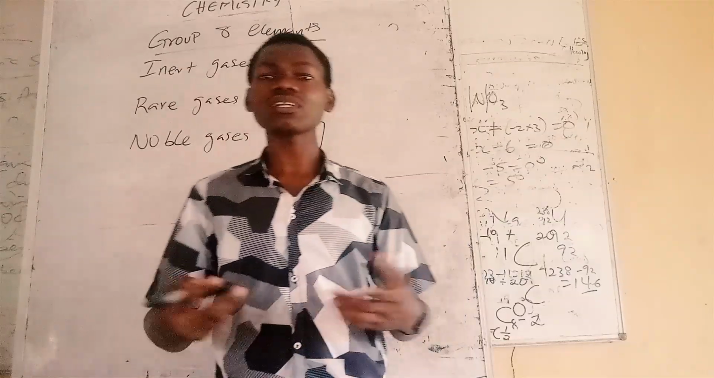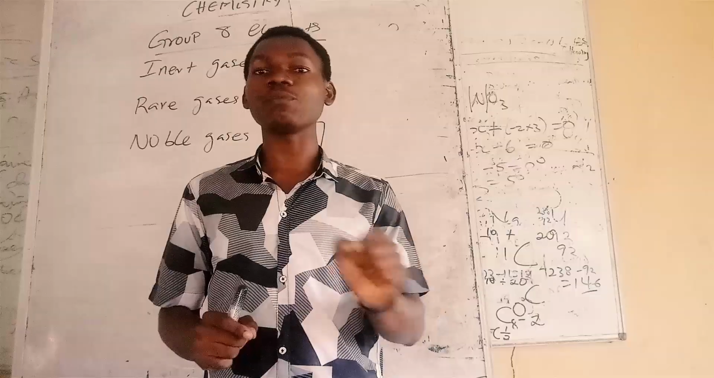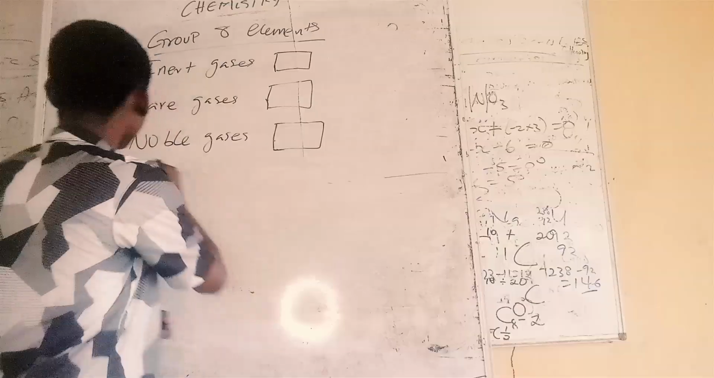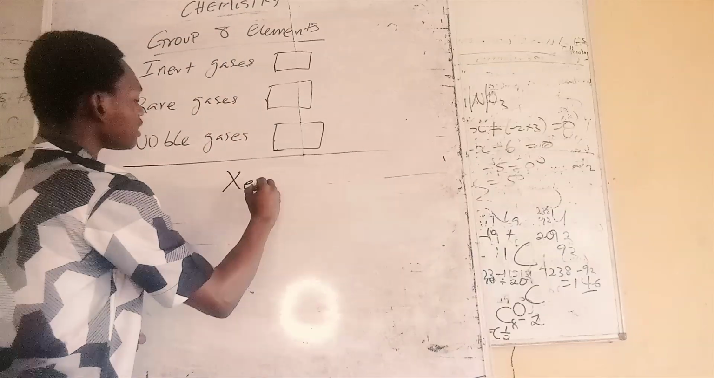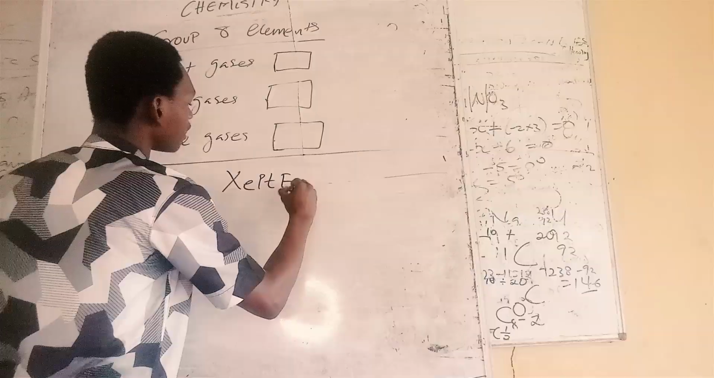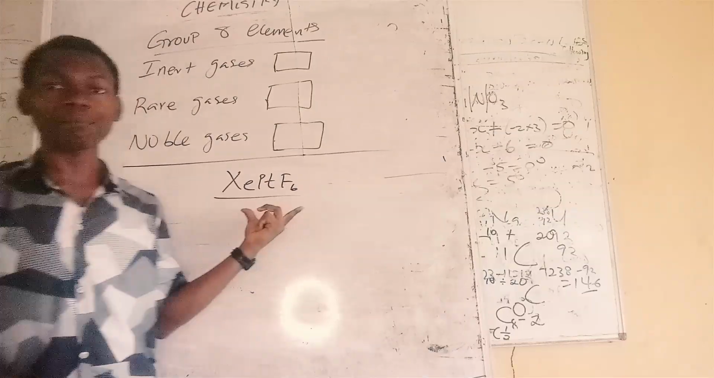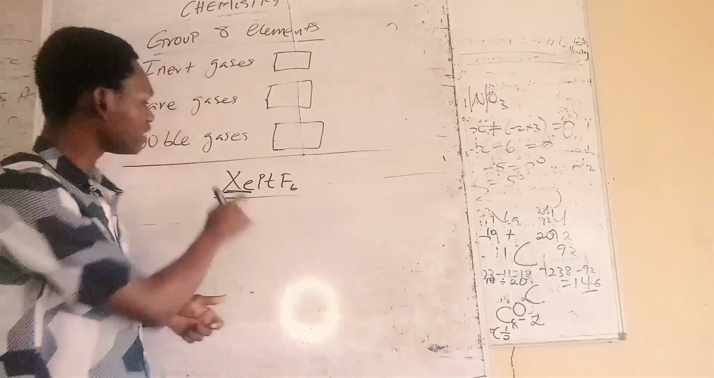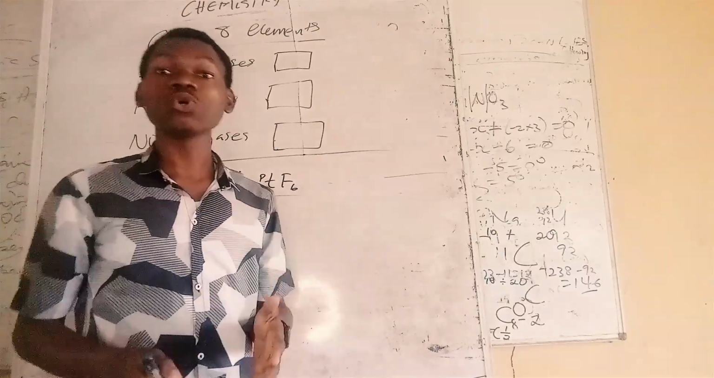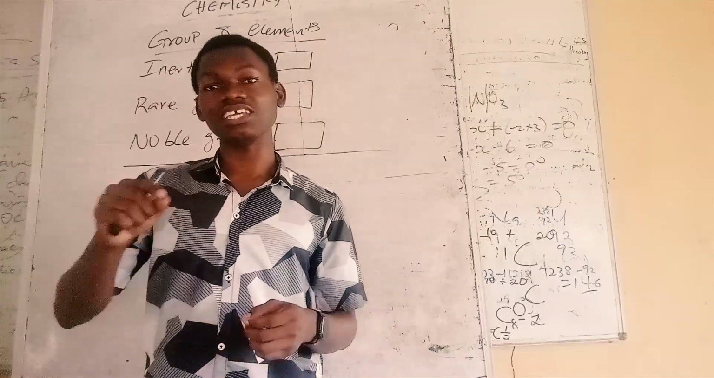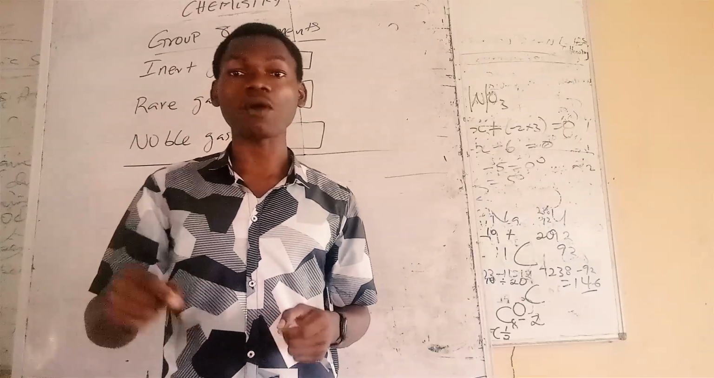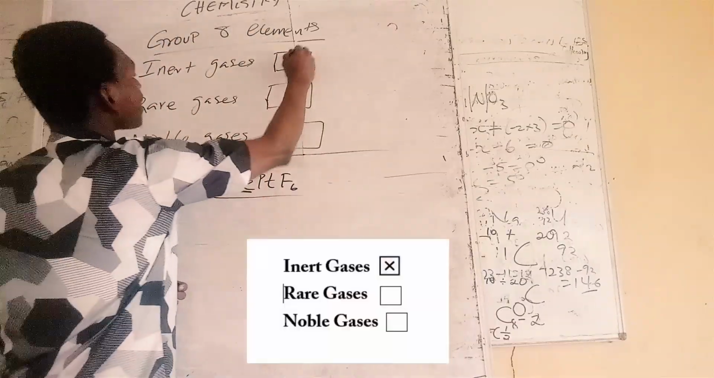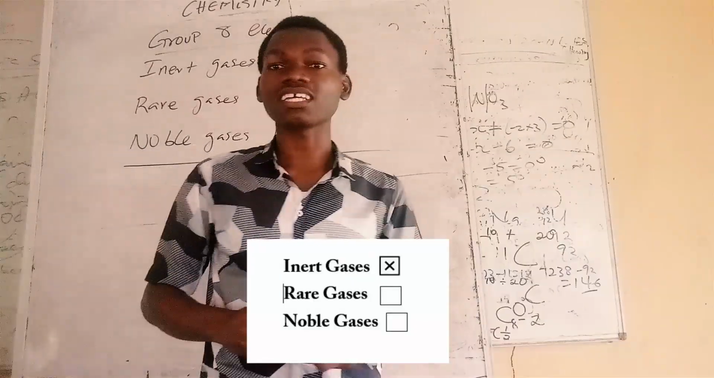But over the years, studies have shown that some of these group 8 elements can actually react to form a compound. In fact, there is a known compound that has the formula XePtF6, xenon, platinum and 6 fluorine. So this is a compound, it exists, and you can see a group 8 element there. Since xenon is there, we can no longer classify group 8 elements as inert gases, because one of its members can actually react. So the name inert gas should be struck out.